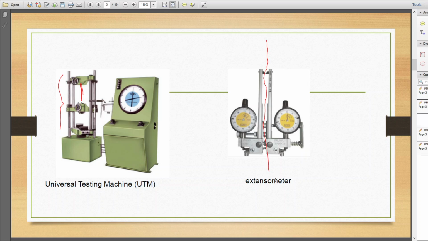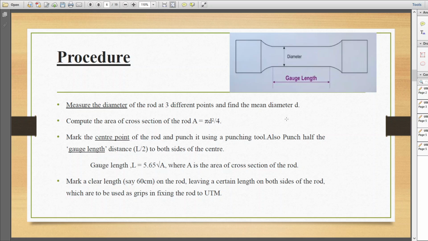Suppose this red color is showing the specimen, we will place the extensometer in between on the specimen, and we will find out the deflection of the member when it is subjected to loading using these dial gauges, two dial gauges. Usually the minimum least count of these dial gauges is 0.01 mm.